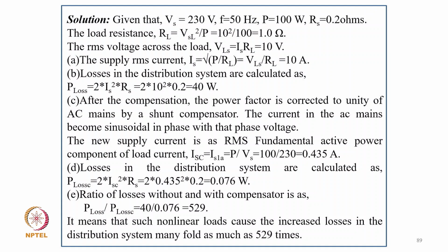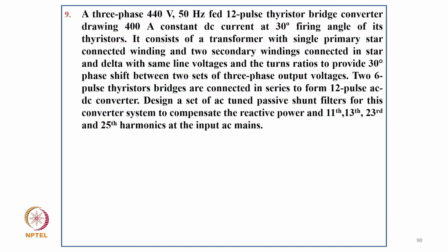So the RMS supply current is IC upon VS, so 100 upon 230, that is 0.435 ampere. Losses in the distribution system, now that the current is reduced to 0.435 ampere, are 2 into 0.435 square into 0.2, which becomes 0.076, and the loss ratio is 40 divided by 0.076, that is 529. It means such nonlinear load can cause increased losses in the distribution system, as much as 529 times.